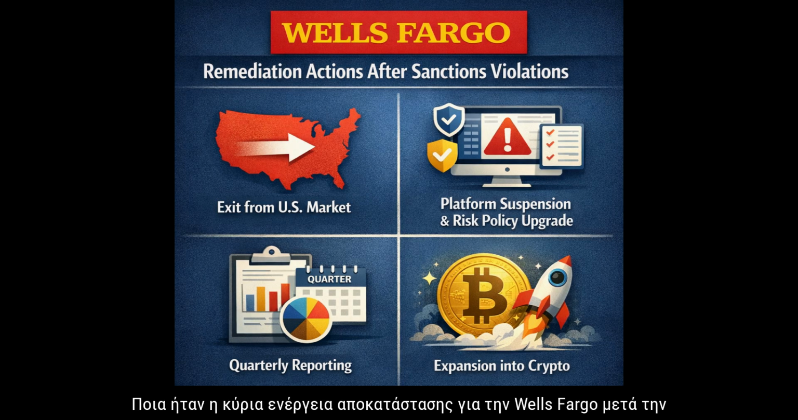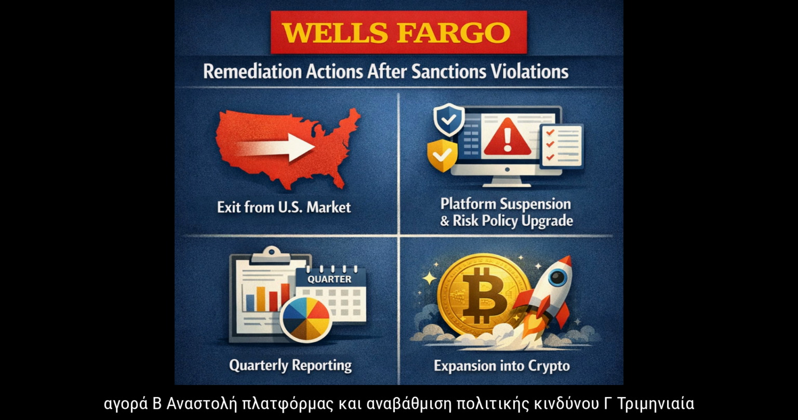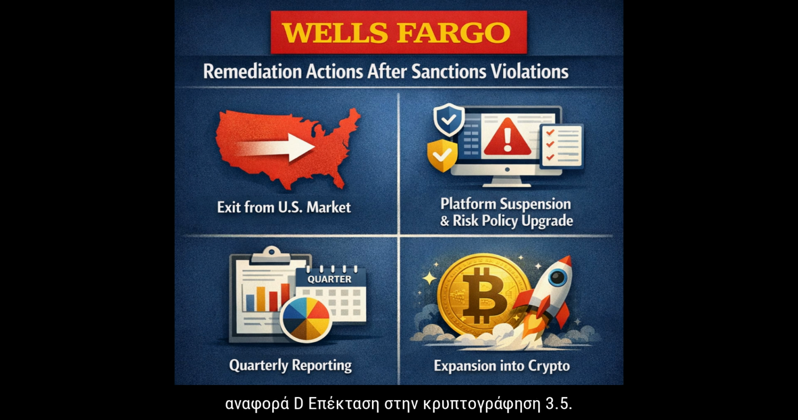3.4. What was the main remediation action for Wells Fargo after its sanctions violations? A. Exit from U.S. market. B. Platform suspension and risk policy upgrade. C. Quarterly reporting. D. Expansion into crypto.